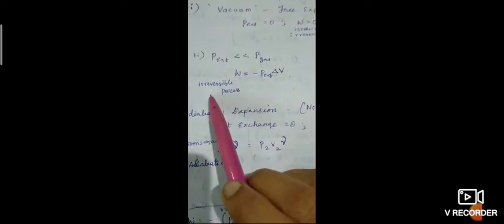If the external pressure is less than the pressure inside the gas, then the work done is W = minus P external into delta V. That is the irreversible process. If it occurs in a vacuum, there is free expansion, and then W is equal to 0. If it occurs as an irreversible process, not in a vacuum, in a system where P external is less than P gas, then W is equal to minus P external into delta V.